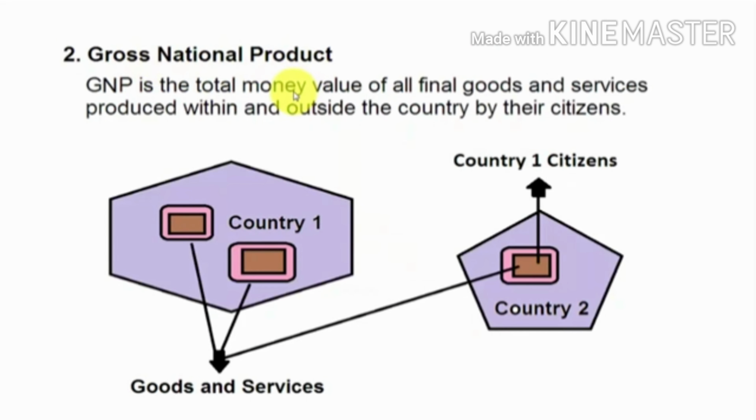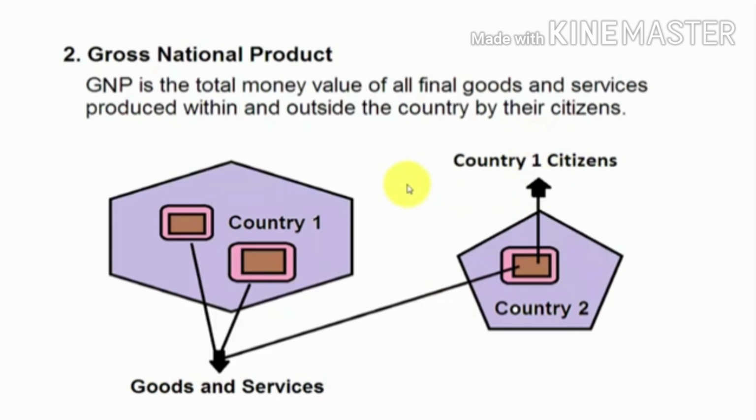The second concept we have is gross national product. Gross national product is the total money value of all final goods and services produced within and outside the country by their citizens. Gross national product is the production of goods and services by their own country's citizens, whether they produce them in their own countries or in other countries.